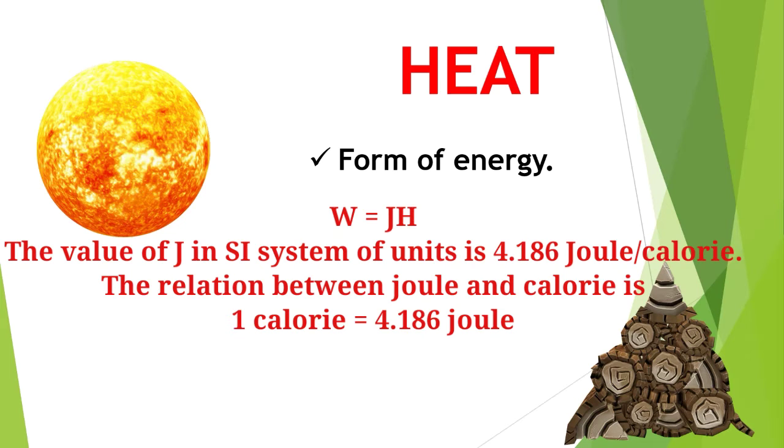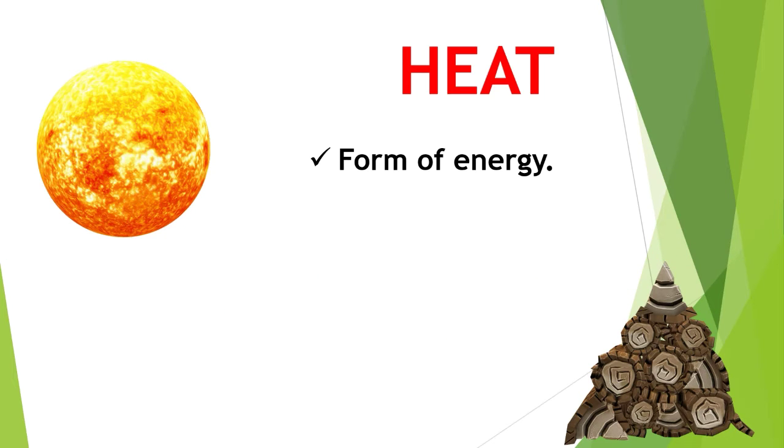The SI unit of work is joule. 1 joule is the quantity of heat energy required to raise the temperature of 1 kilogram of water through 1 Kelvin. The relation between joule and calorie is 1 calorie = 4.186 joule. This is a basic value we should remember.